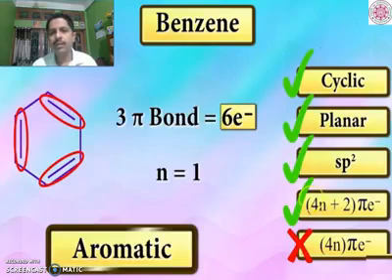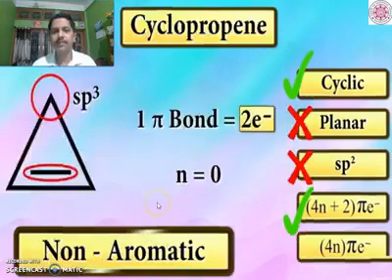4n plus 2 rule of Huckel. The number of pi bonds here is 1, 2, 3. 3 pi bonds means 6 pi electrons. So 4n plus 2 is equal to 6. That means n is equal to 1. Well, good. It follows the 4n plus 2 rule. That means it follows Huckel's rule and therefore it is aromatic.